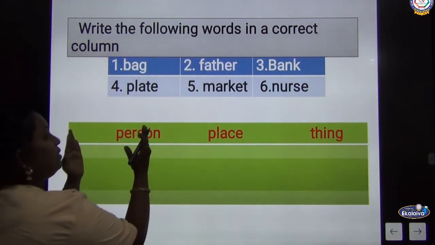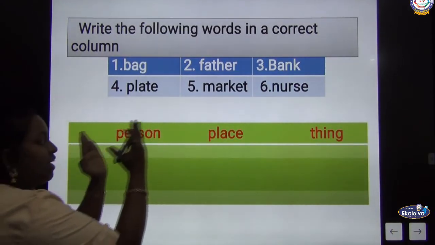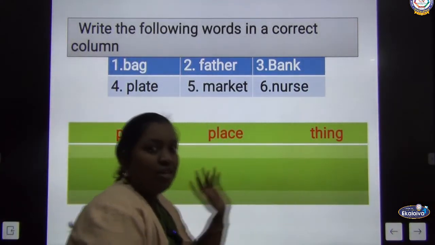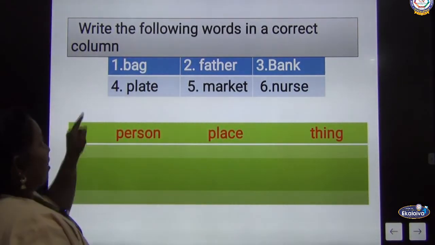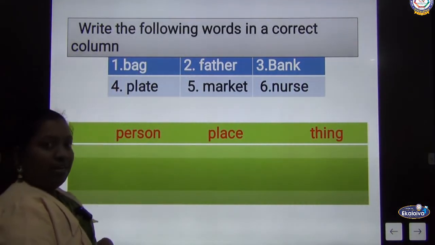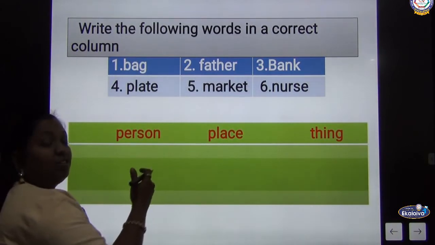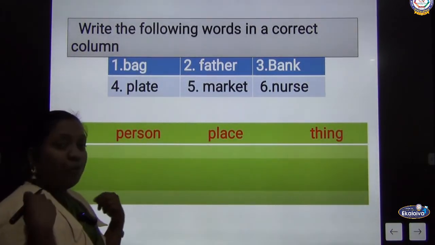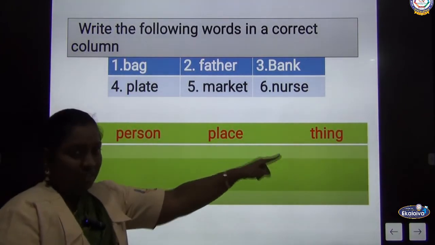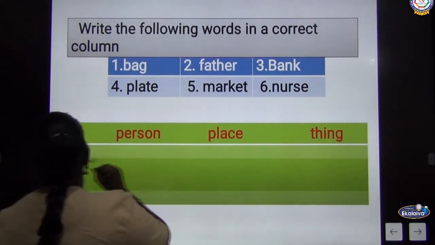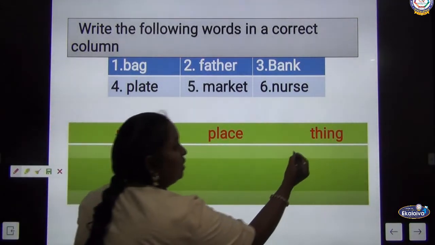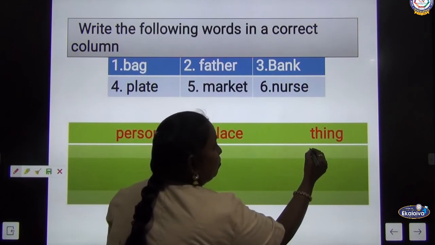The first column is a person. Second column is a place. Third one, a thing. Can you categorize now? One by one. First one, bag. B-A-G, bag. Is this a person? This bag is useful for us. You are carrying your book. You are carrying your lunch bag. Whether it's a person or place or thing. Yes, this is a thing. Now write it down under this column of thing.